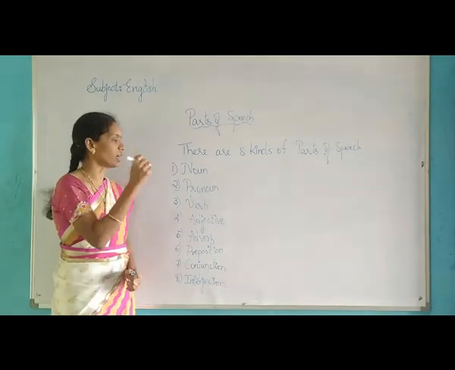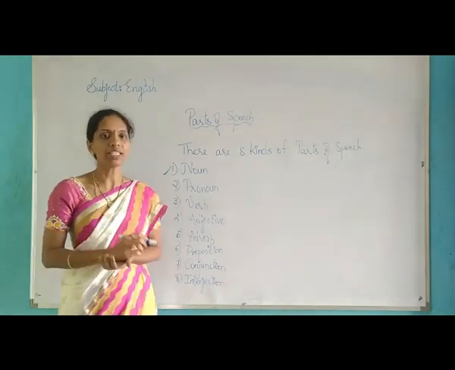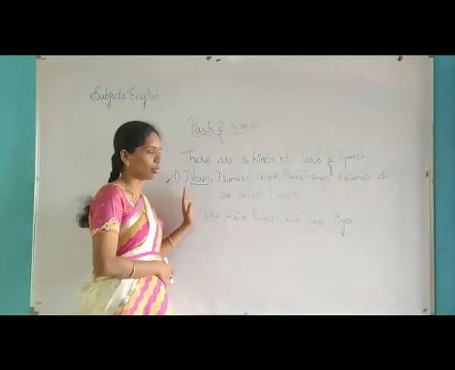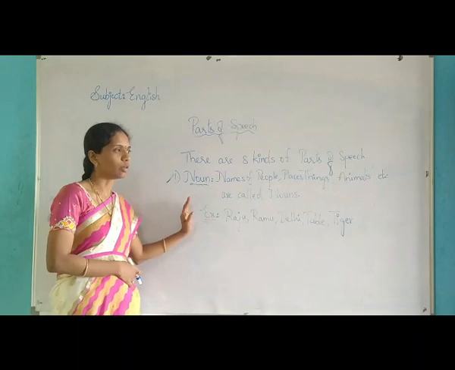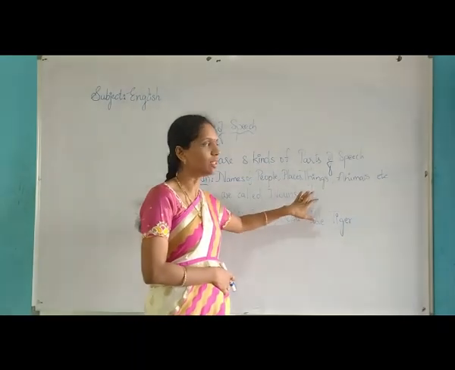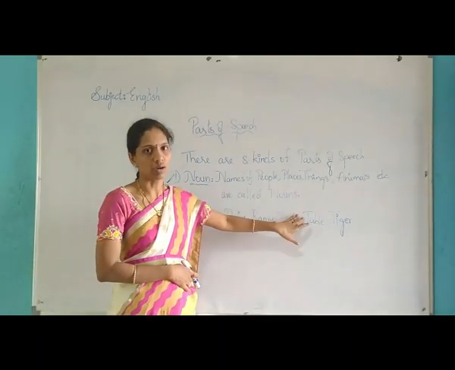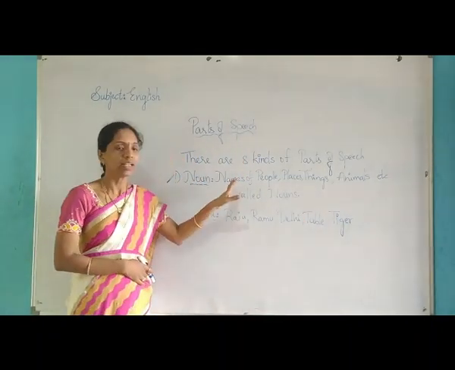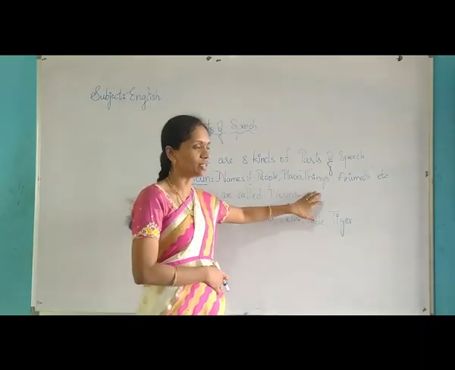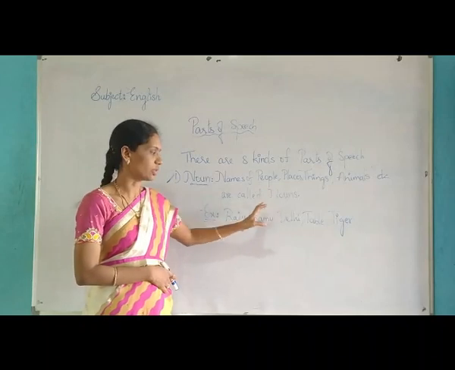What is the first one? Noun. What is noun? Noun means what? Names of places, people, things and animals etc. are called nouns. Again I repeat children, names of people, places, animals and things are called nouns.